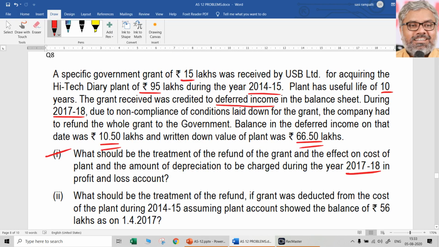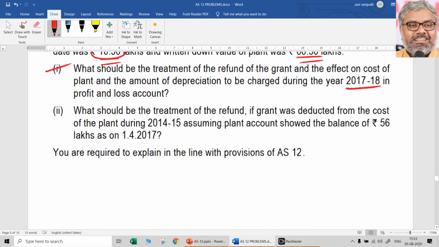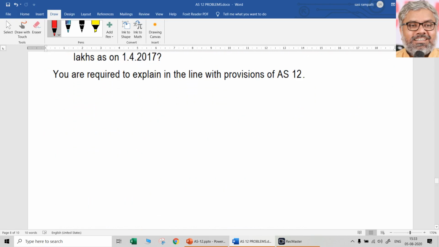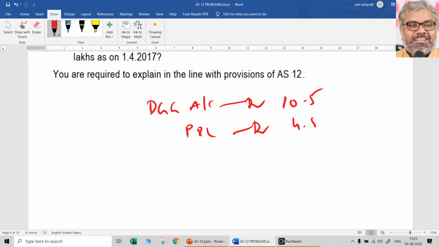Same question like earlier. What should be the treatment of refund of the grant? Original grant was how much? 15 lakhs. And balance in the deferred government grant account is only 10.5 lakhs, where the remaining 4.5 lakhs has to be debited. Naturally P&L account. So, deferred government grant account debit 10.5 lakhs. P&L account debit 4.5 lakhs.